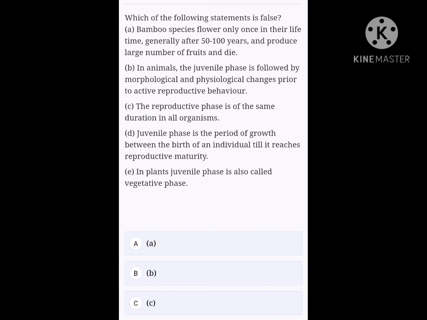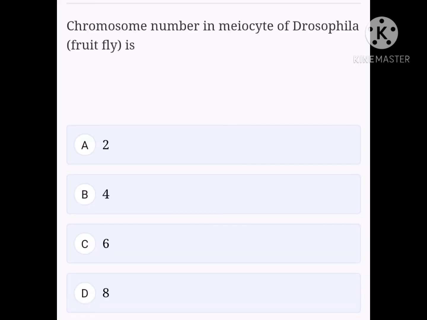Option A, A. Option B, B. Option C, C. Option D, E. Option E is not given there, but I'm mentioning it. So the right option is C. Okay, it's the right answer. Next question. Chromosome number in myocyte of Drosophila, that is fruit fly, is option A 2, option B 4, option C 6, option D 8. So the right answer for this question is option D, that is 8.